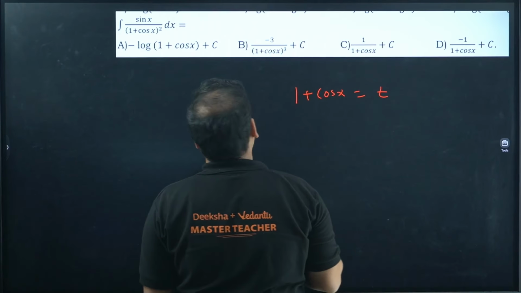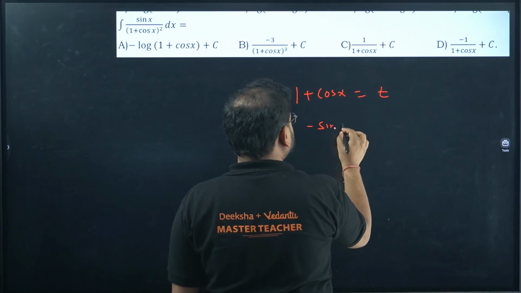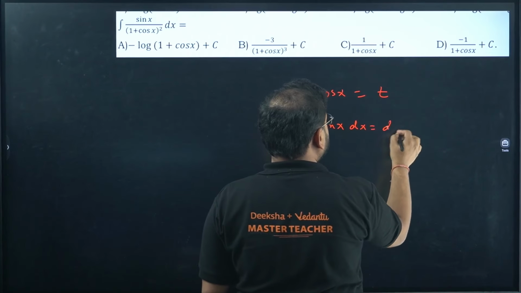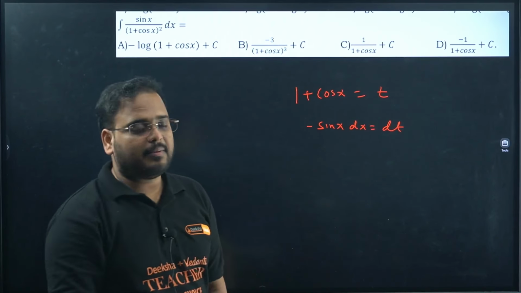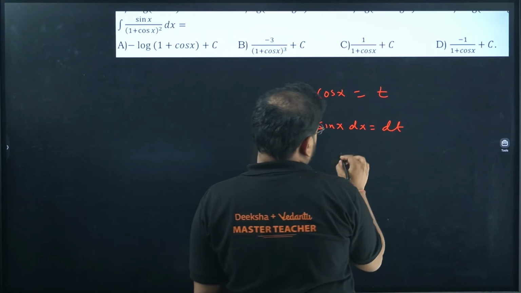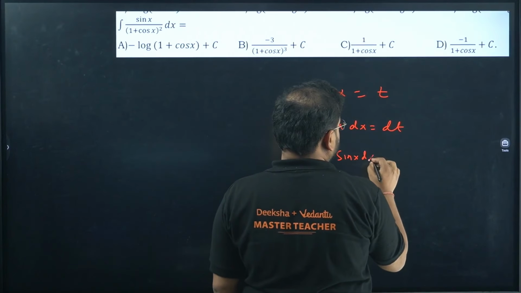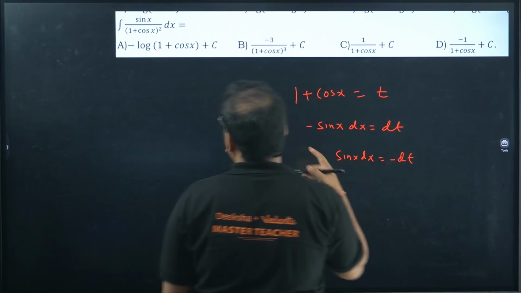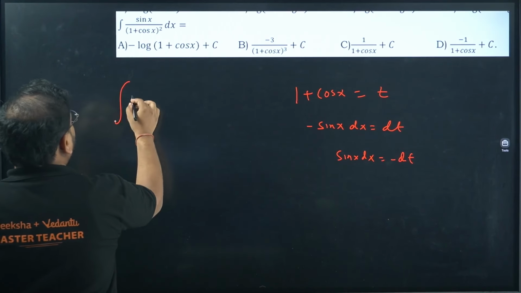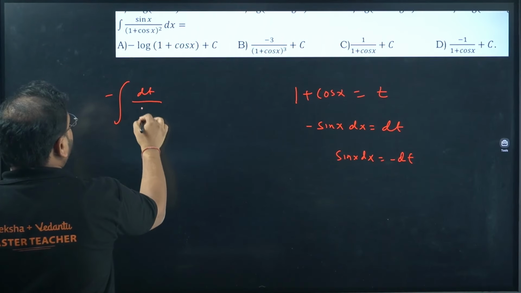Take this as t. You'll end up with minus sin x dx as dt. Correct? Differentiate, cos will be minus sin. From here you get sin x dx as minus dt. Check this integration now. We have minus dt upon t square.